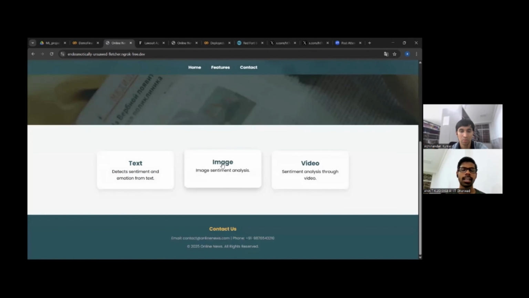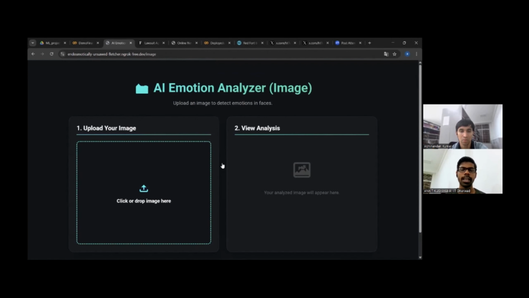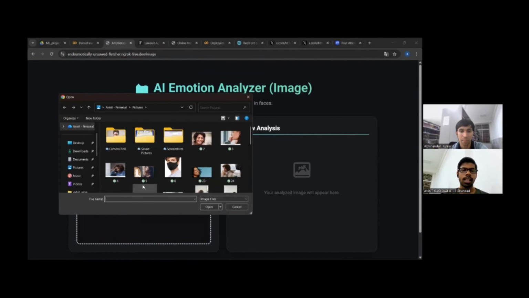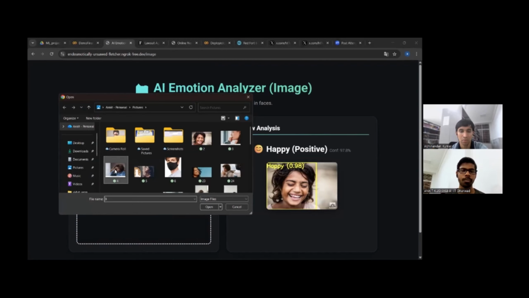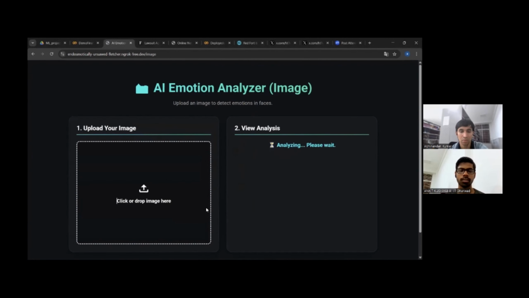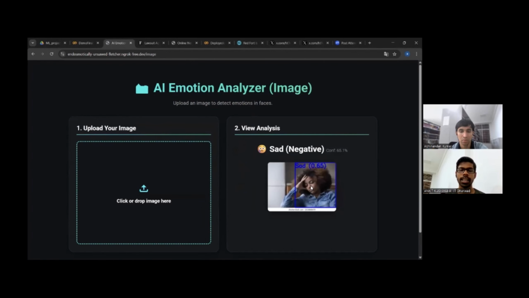Now we'll see how we can get the emotion and sentiment from an image also. If I select any image, then see here, it's happy and positive, and it's also predicting the confidence score. If I select any other image, see here, it's showing 0.65 confidence score, and it's negative sentiment.